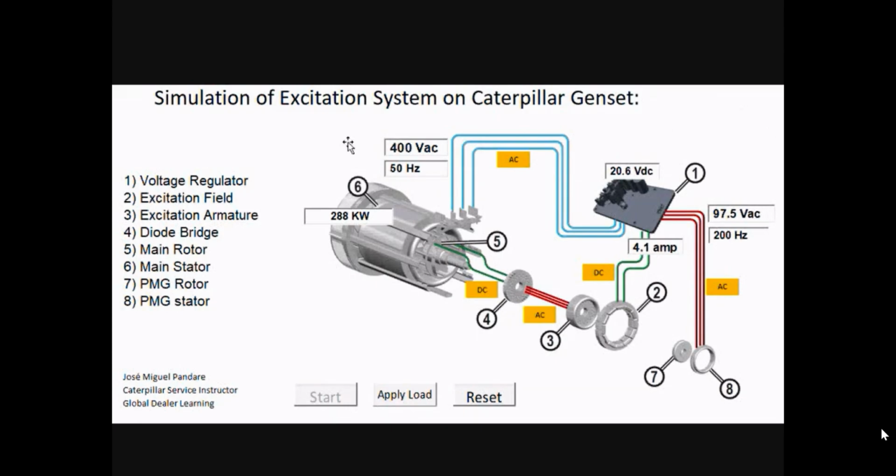Now, when the load is reduced, this output voltage will tend to increase. Then the voltage regulator will do the opposite: it will decrease the excitation voltage, decrease the excitation current, and reduce the magnetic field just to the level to get the 400 output voltage again.